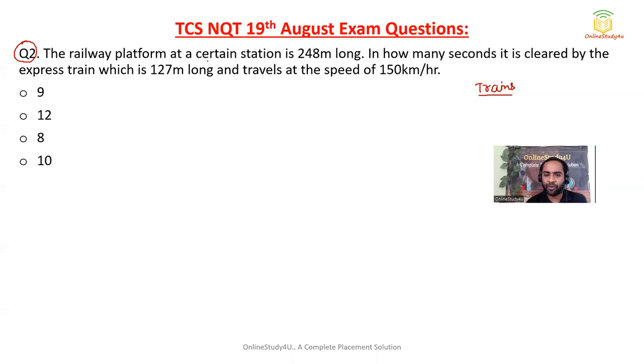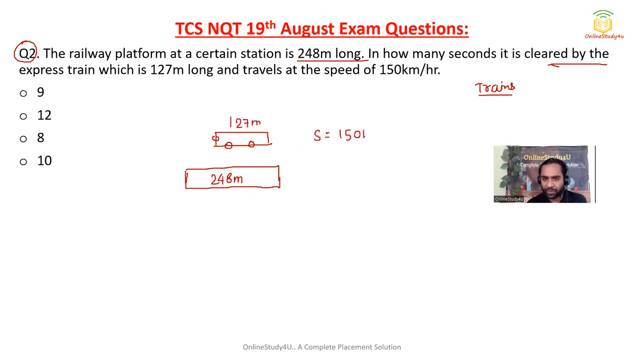The railway platform at a certain station is 248 meters long. So the platform length they have given is 248 meters. In how many seconds is it cleared by the express train, which is 127 meters long? Now the train length they have given is 127 meters, and it travels at a speed of 150 kilometers per hour.